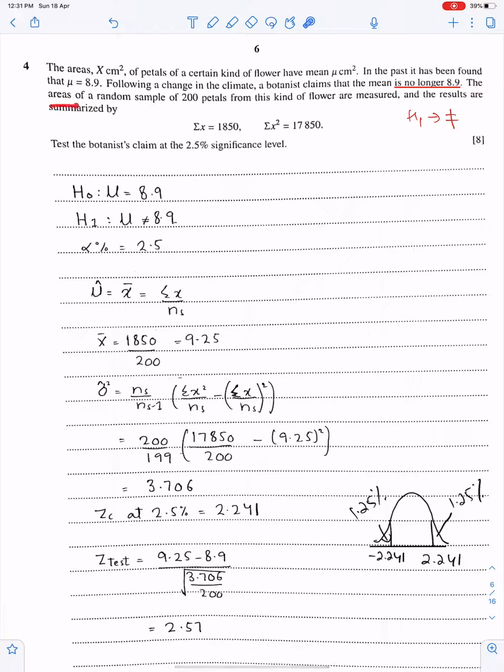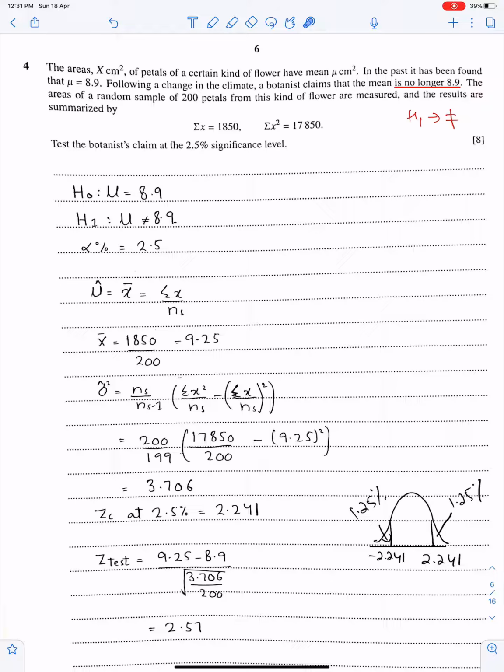Well, the areas of a random sample of 200, this is the sample size, from this kind of flower are measured, and the results are summarized. So these results are for unbiased estimates of population mean and population variance. Test the botanist's claim at the 2.5% significance level. Since we have a not equal sign in H1, we are looking for a change in H1. Therefore, we have to perform a two-tailed test.